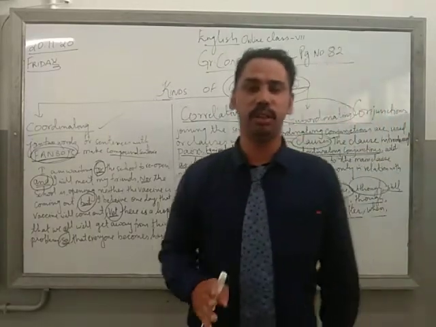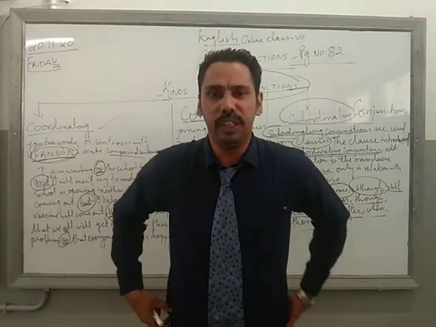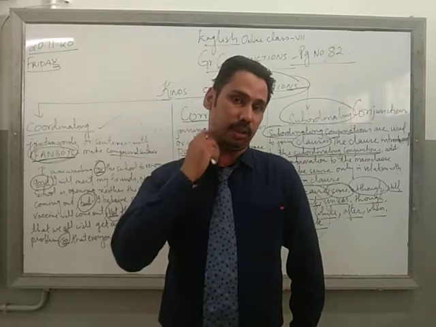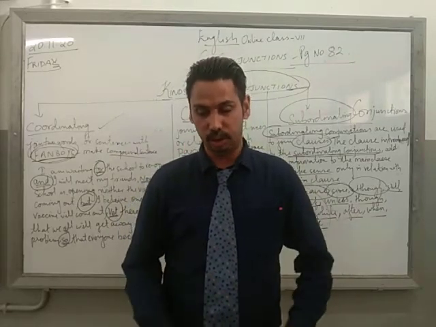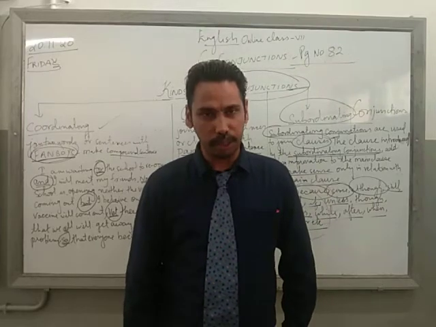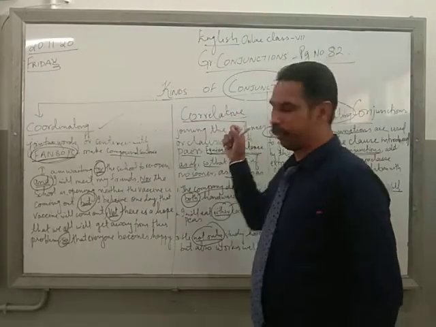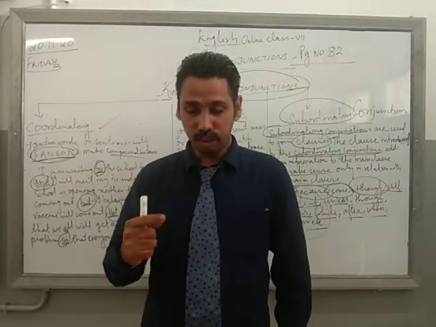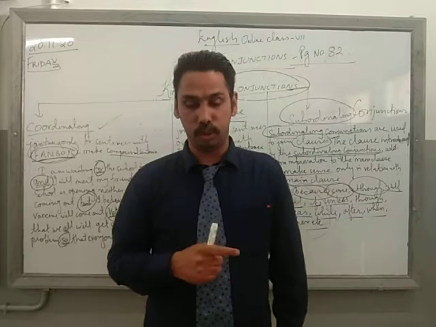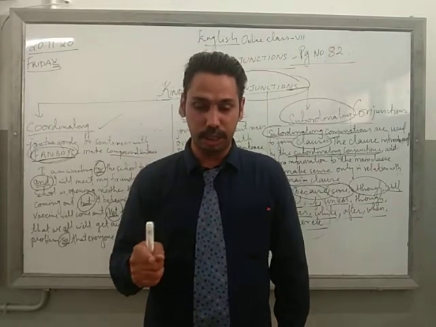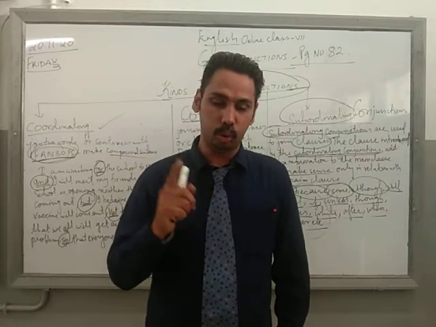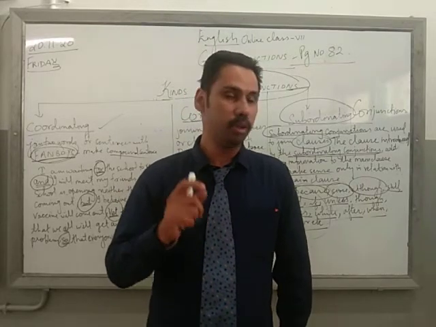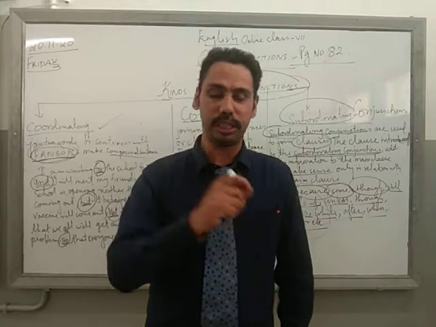If you have any doubt, any confusion related to the topic, always feel free to call or text me. Okay? Always share your doubt if you are confused about the topic. Okay? So I hope that you have all understood the conjunctions. Now, you have to complete the exercise from the book, and at the same time, also go through the book grammar, page number 80, 81, 82. Right? So that it will be easy for you to understand.